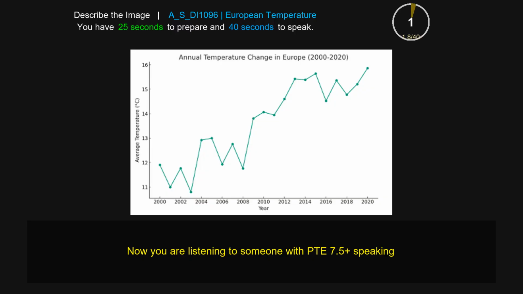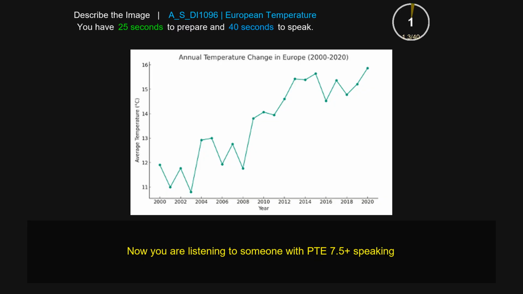The line chart provides the information about annual temperature change in Europe. The x-axis represents the number of years and the y-axis represents the average temperature in Celsius. However, in 2000 the temperature is about 12 degrees Celsius. Moreover, in 2018 the temperature is also about 12 degrees Celsius. Furthermore, in 2014 the temperature is about 15 degrees Celsius. At last, in 2020 the temperature is about 16 degrees Celsius, which is the highest one. Overall, the line chart provides the information about annual temperature change in Europe from 2000 to 2020.